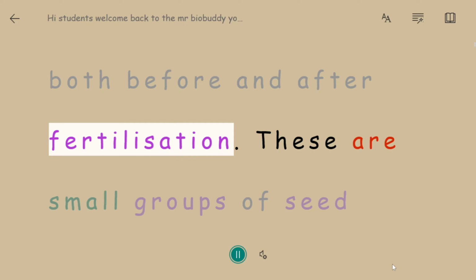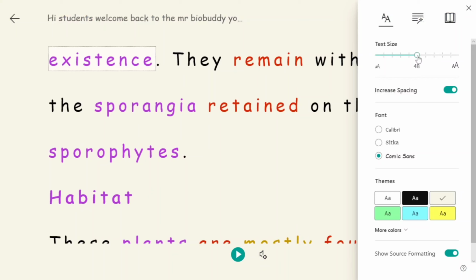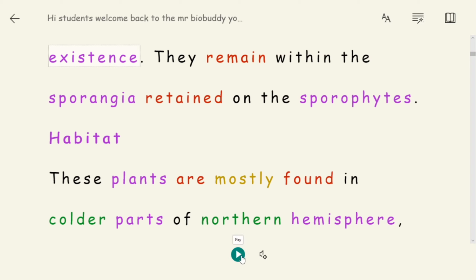Unlike bryophytes and pteridophytes, in gymnosperms the male and the female gametophytes do not have an independent free-living existence. They remain within the sporangia retained on the sporophytes.